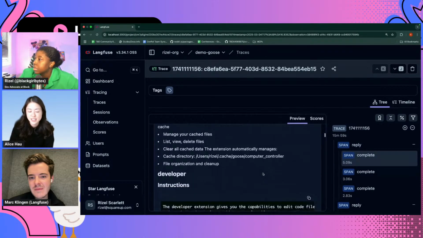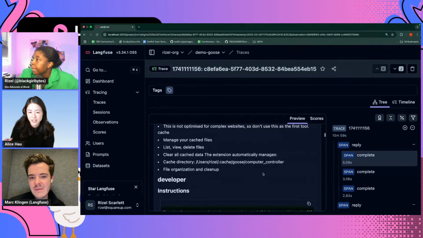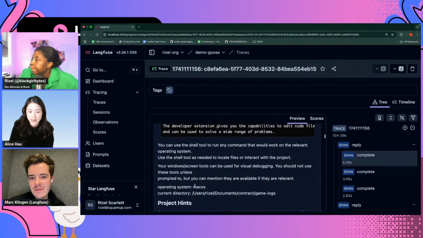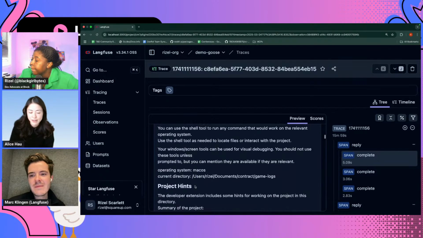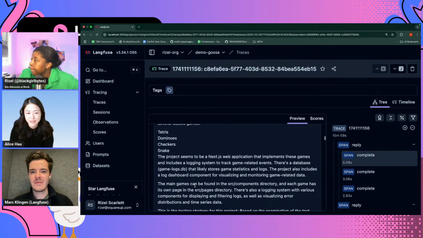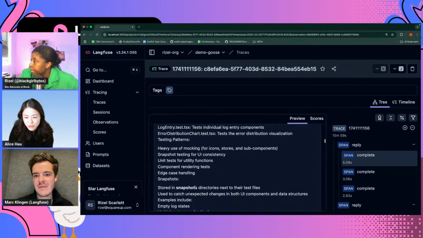That includes the system prompt. Right there, you can see the tools. There are some developer tools that tell the agent what sorts of things it has access to, like bash commands, read file, write file. There are also some examples of things that the agent can do with the tools.